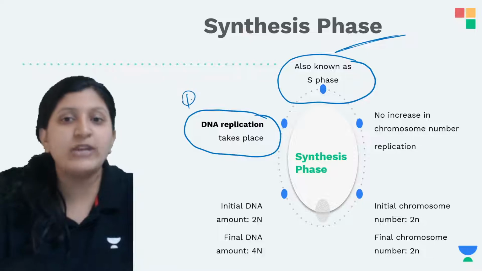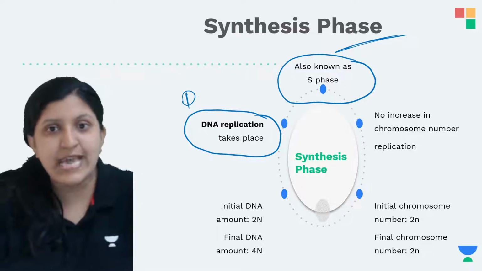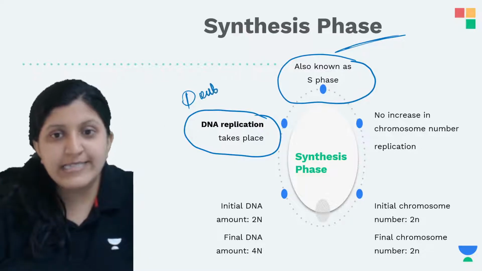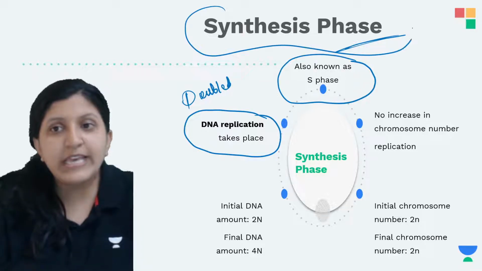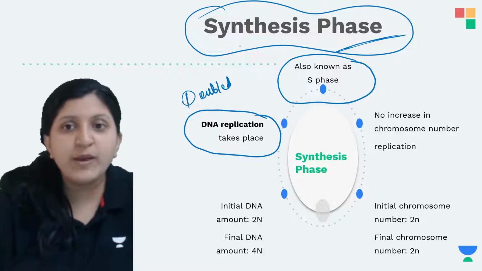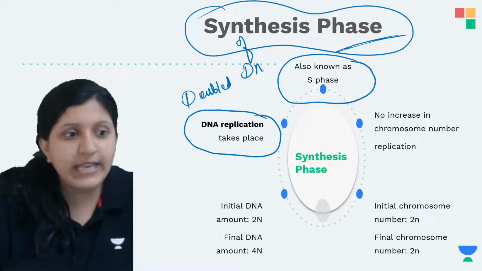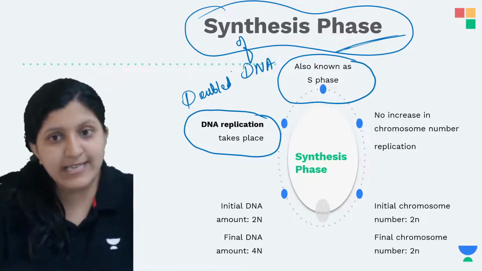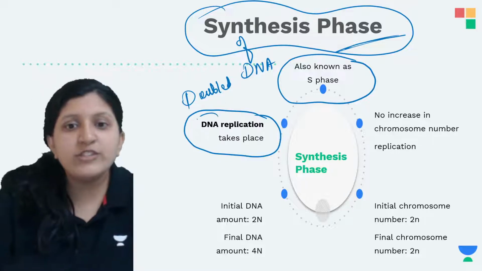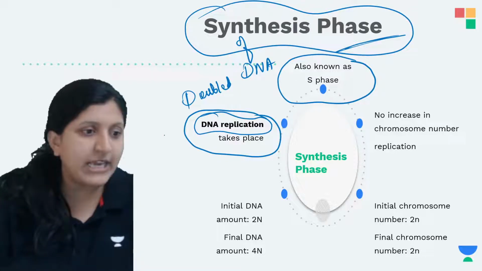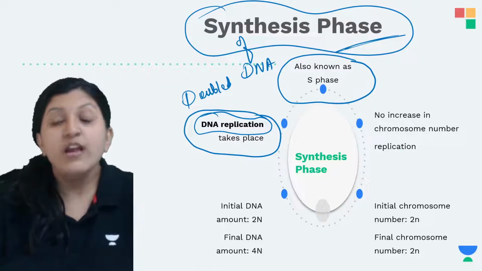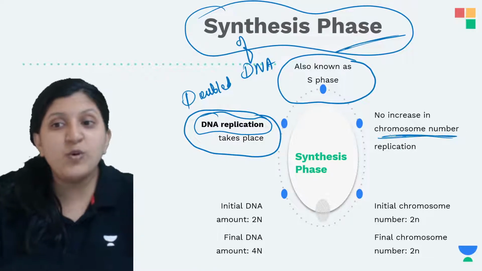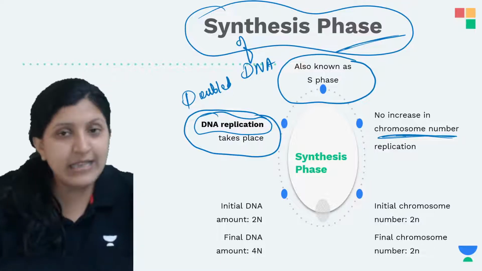So the amount of DNA in the cell is doubled. We call this the synthesis phase, because DNA is being synthesized. This is DNA replication, or DNA duplication. So the DNA is being doubled there, but there is no increase in the chromosome number, only the replication.